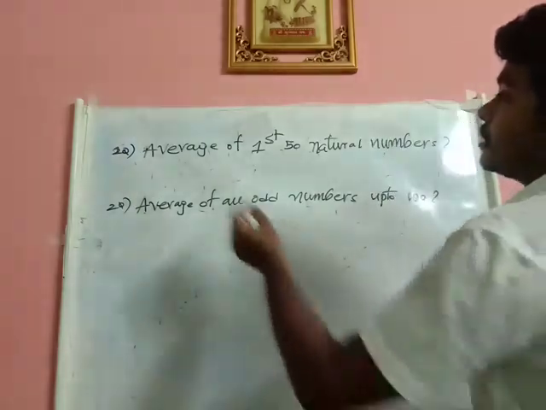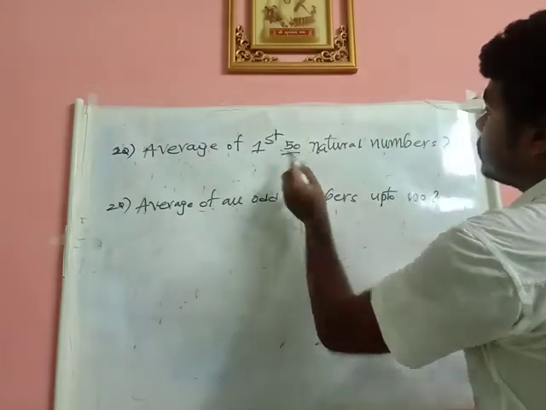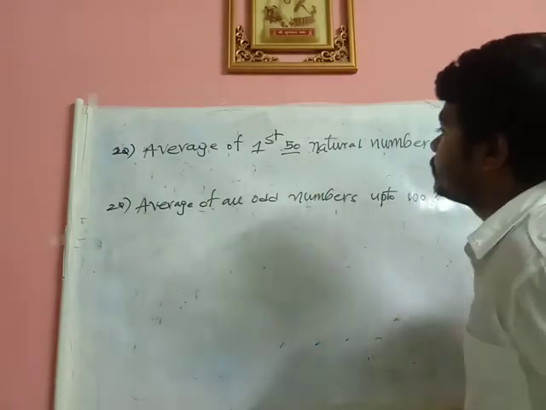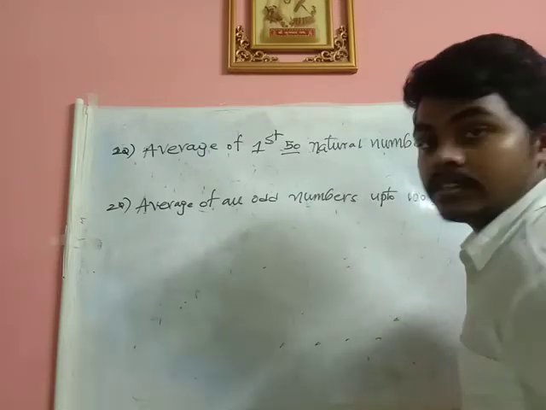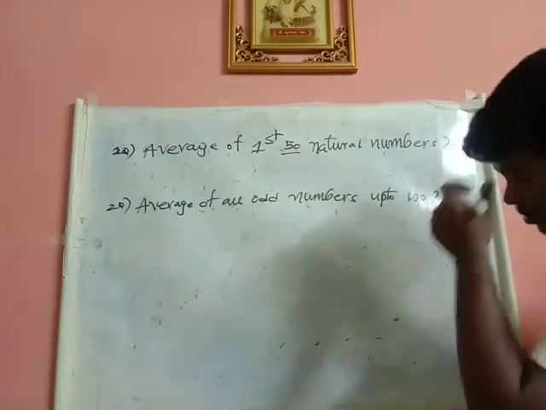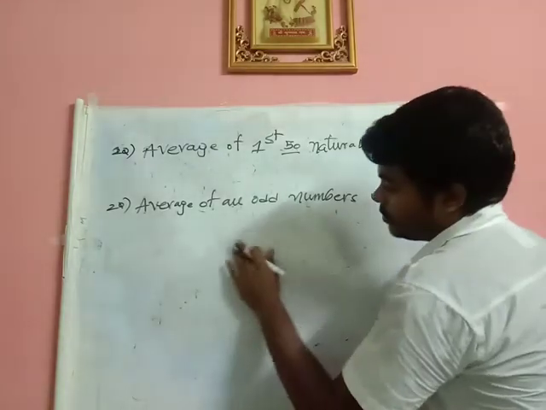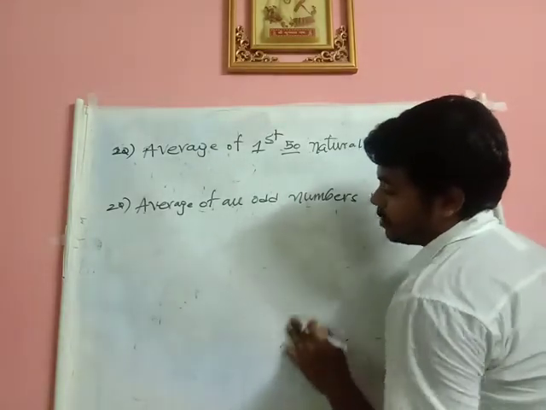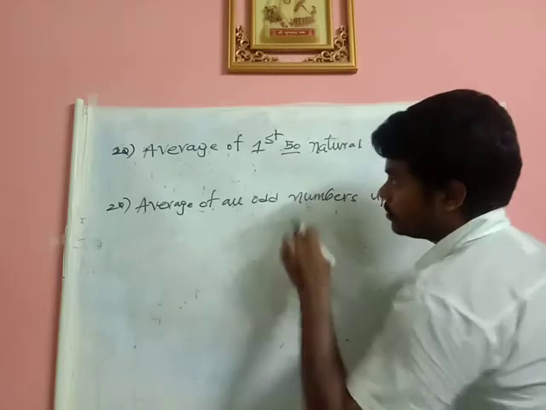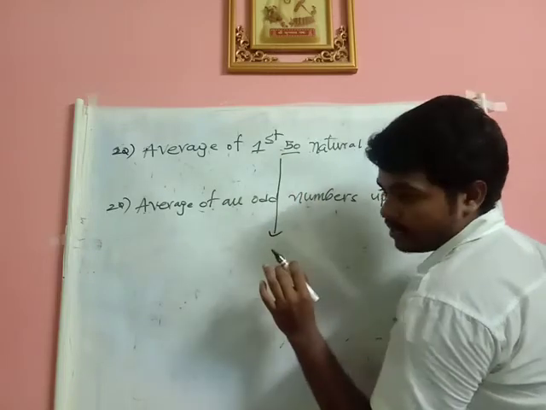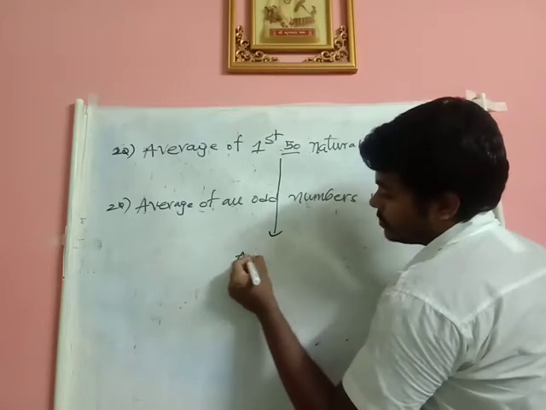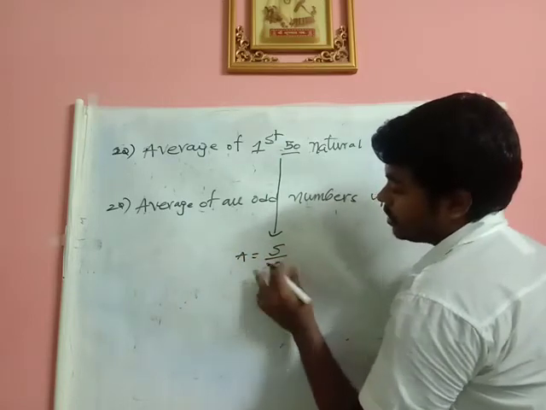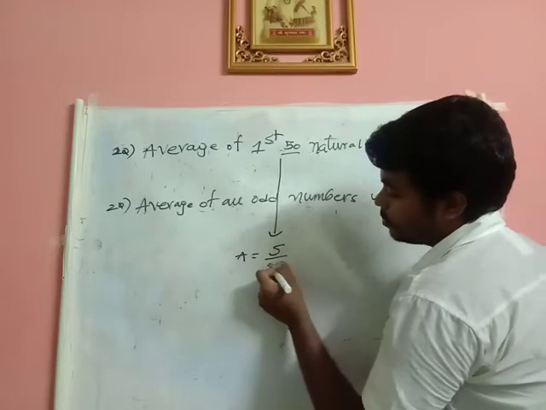Now, see, they are asking me the average of the first 50 natural numbers. Can you tell me what the average of the first 50 natural numbers is? I will first show you how you would do it normally. Average is equal to sum by total number of terms.